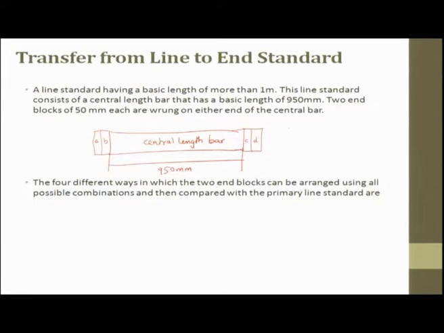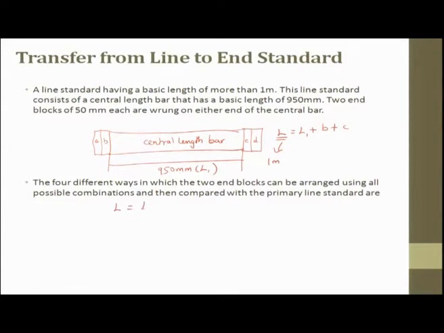So, let me write the equation. L, the total length of 1 meter, will be equal to L1, that is 950, plus B, C. So, I have taken 1 block from here, 1 block from here, B and C. If we have 2 blocks stuck on both sides, we can have 4 different possibilities. What are the 4 different possibilities? And this is your L1, by the way. L is the total length of 1 meter, right. So, what are the 4 different ways of combination?